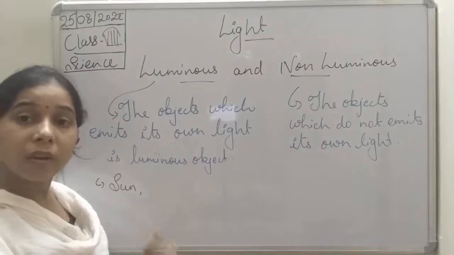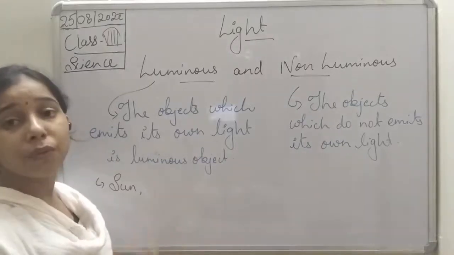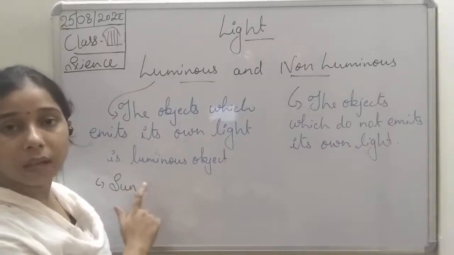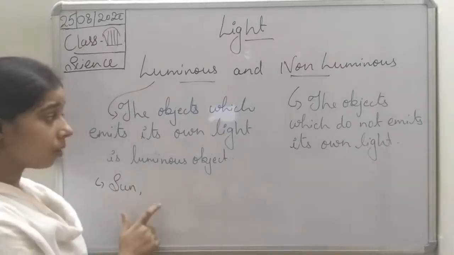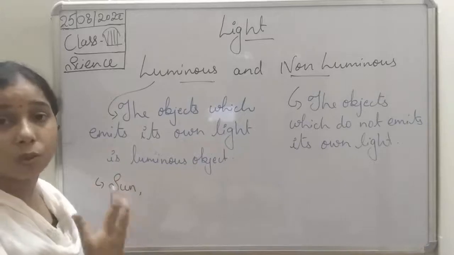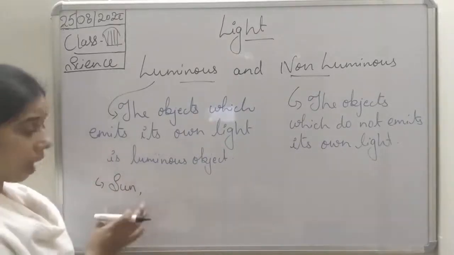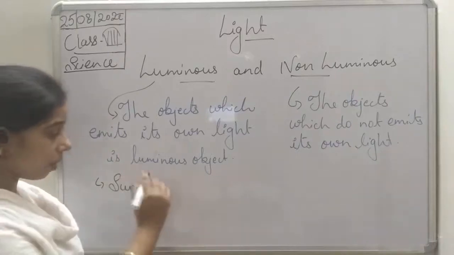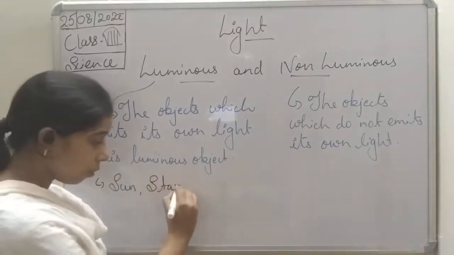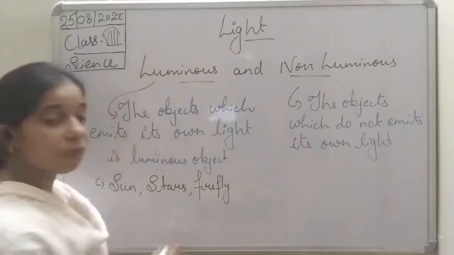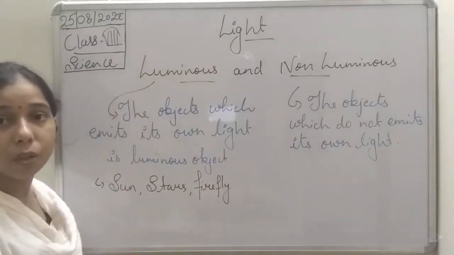So it does not have its own light, so we will consider it non-luminous, not luminous. Luminous is what emits its own light. So the sun will be luminous, stars will also be luminous, and firefly will also come in a luminous object.